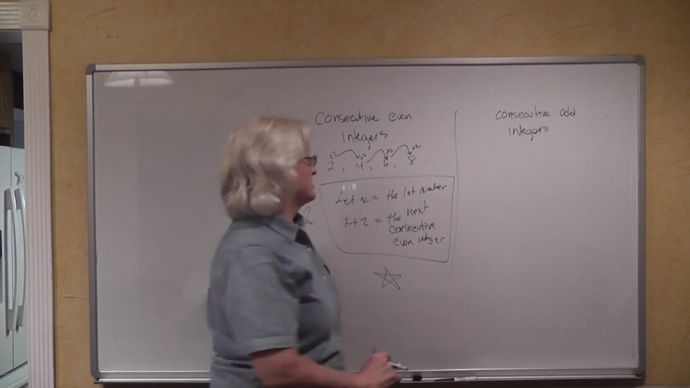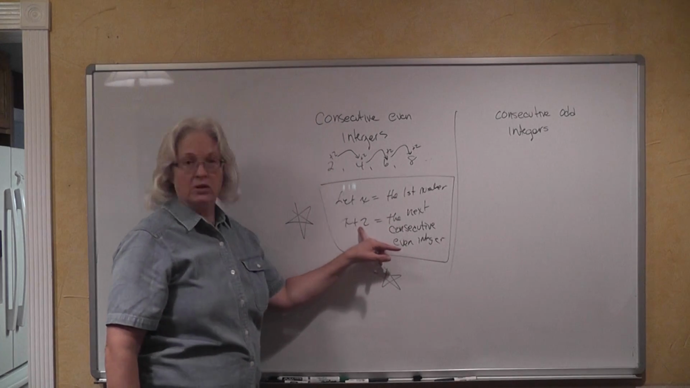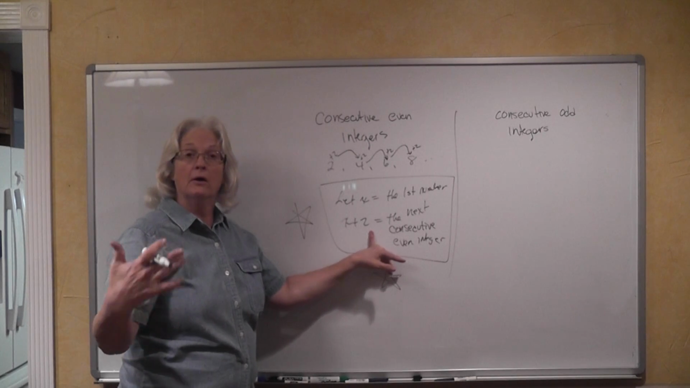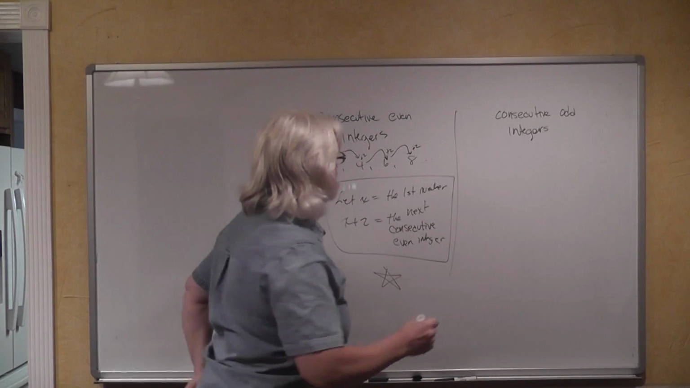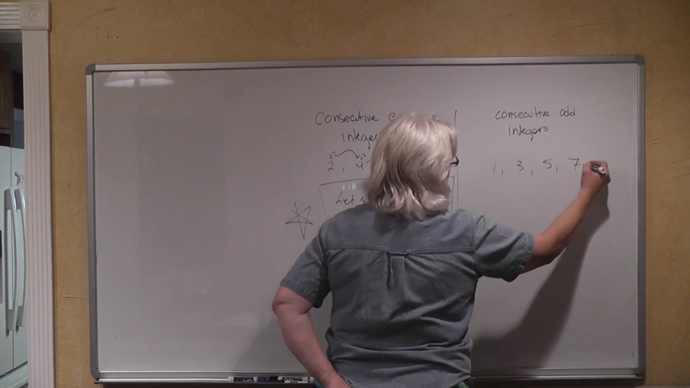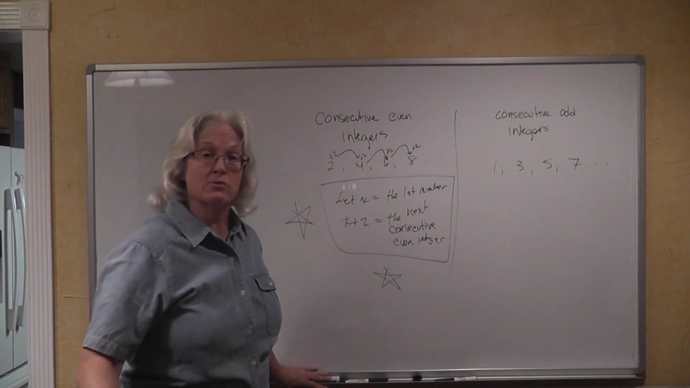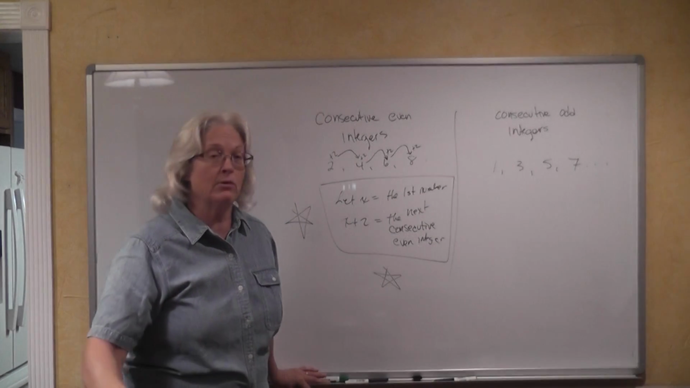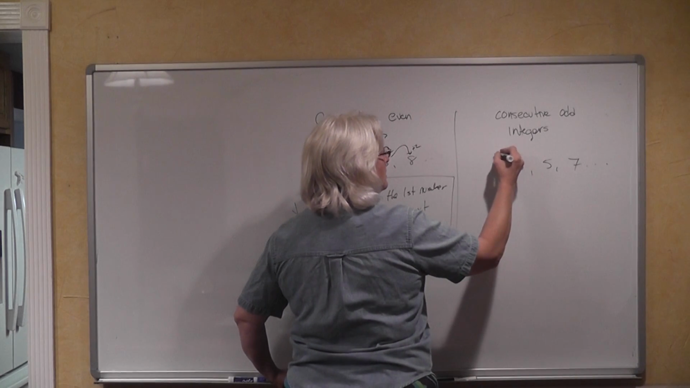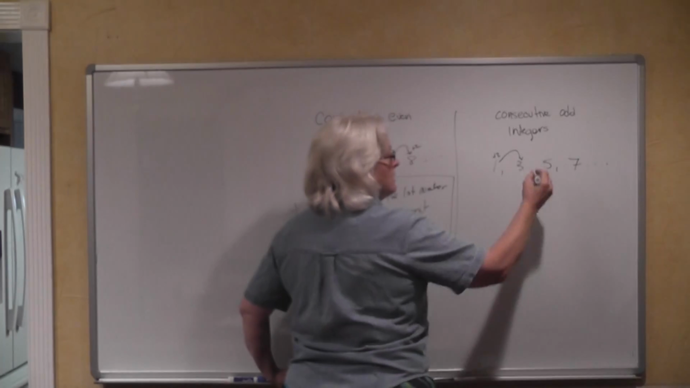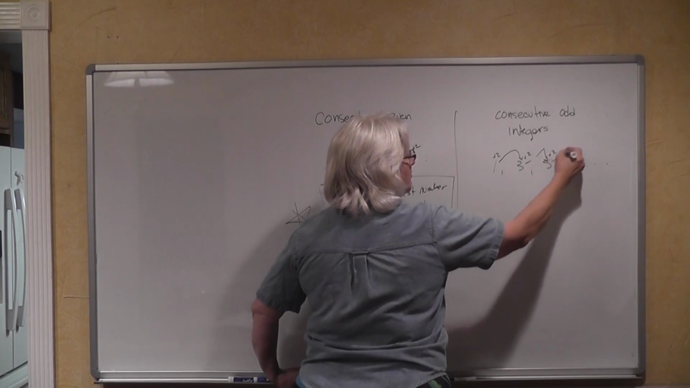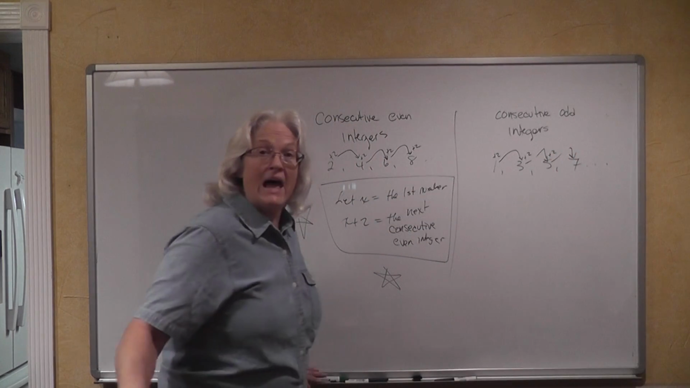Consecutive odd integers. Well, if we added 2 for even integers, you might think, well, we're just going to add 1, or we're going to add 3 for odd integers. And if you think that, you'd be incorrect. Let's look at this pattern. These are odd numbers, right? 1, 3, 5, 7. They're not evenly divisible by 2. How did we get from 1 to 3? We added 2. And from 3 to 5, we add 2. And from 5 to 7, we add 2.